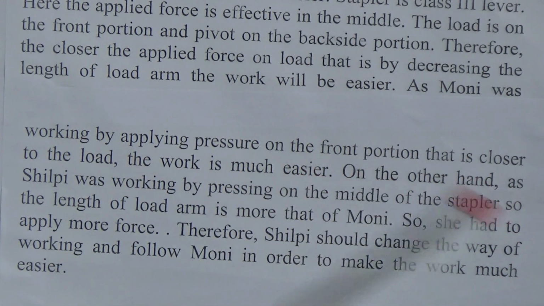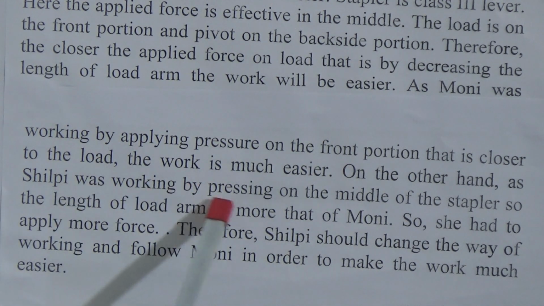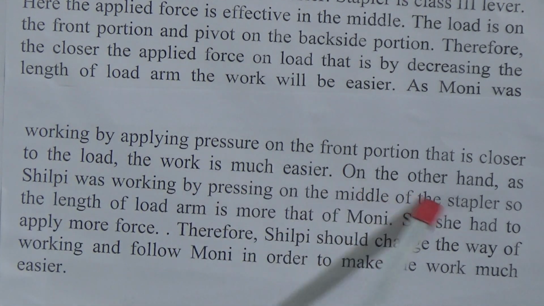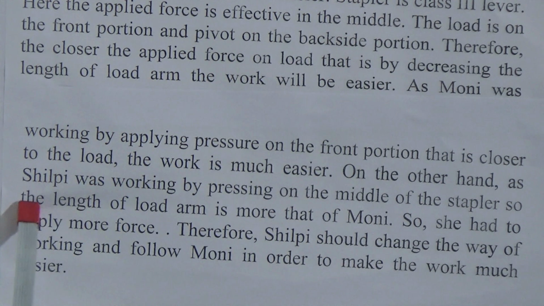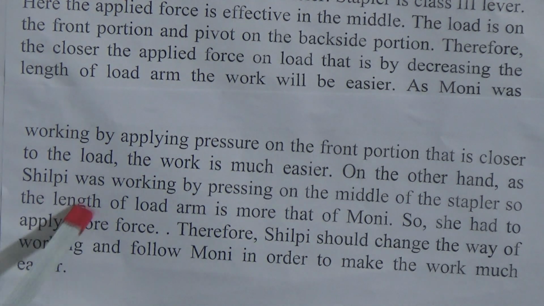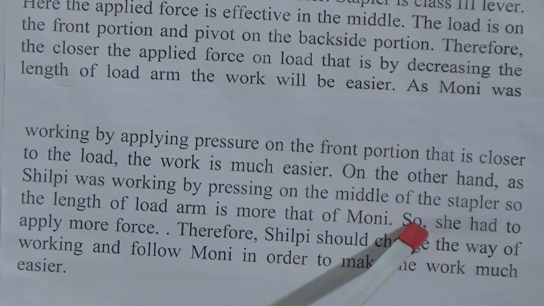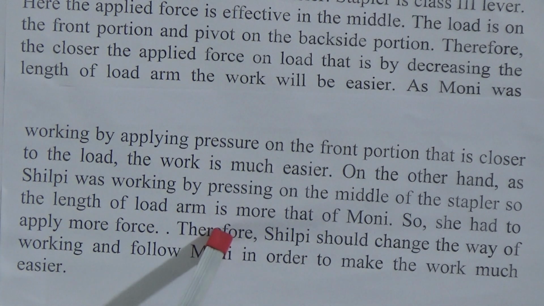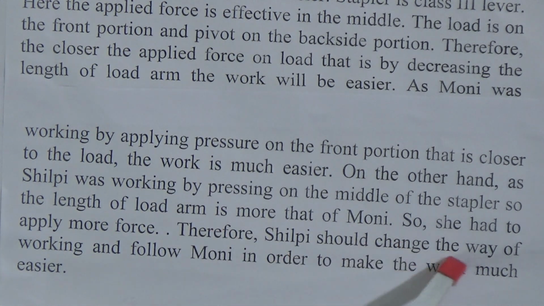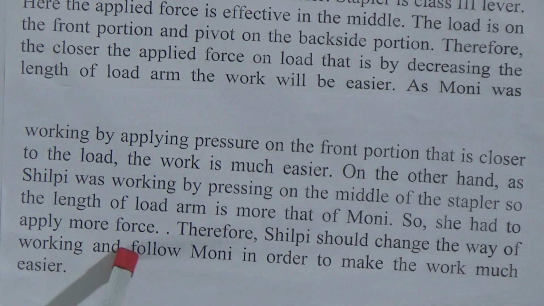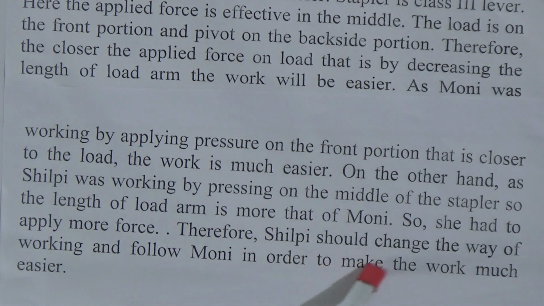On the other hand, as Shilpi was working by pressing on the middle of the stapler, the length of load arm is more than that of Moni. So, she had to apply more force. Therefore, Shilpi should change the way of working and follow Moni in order to make the work much easier.